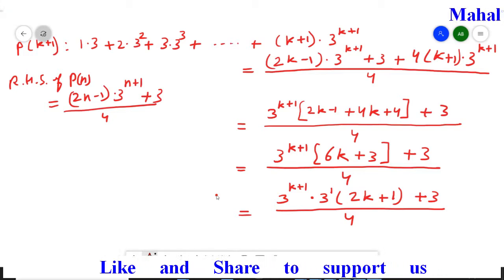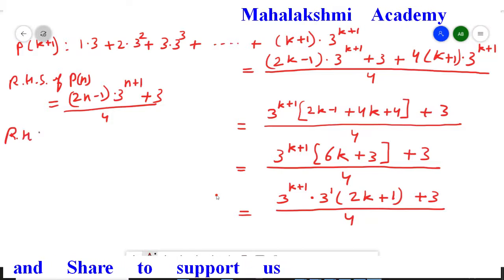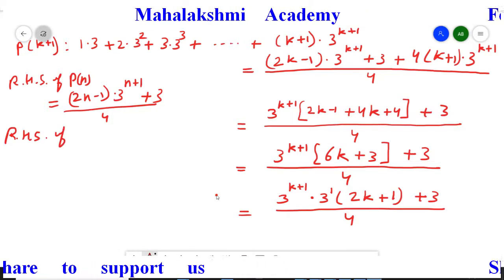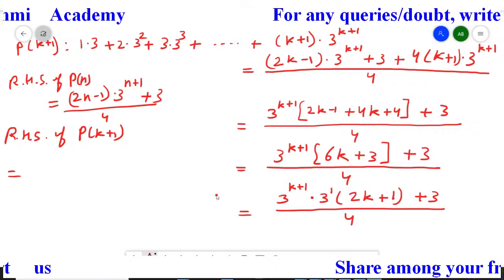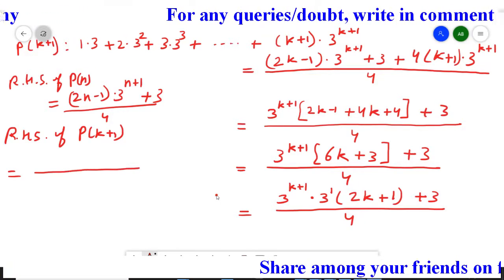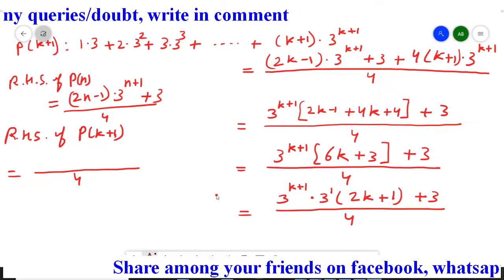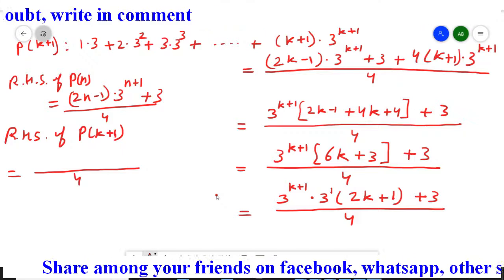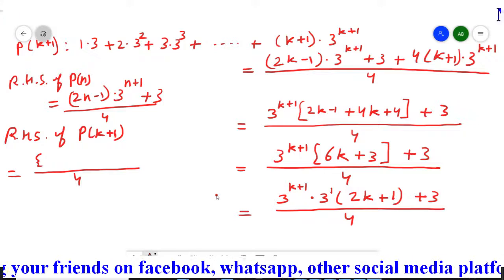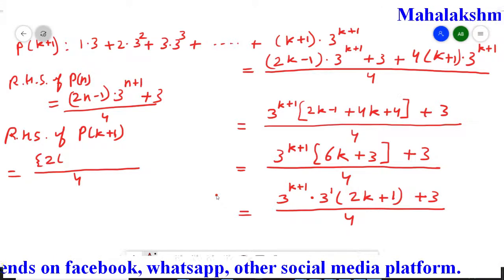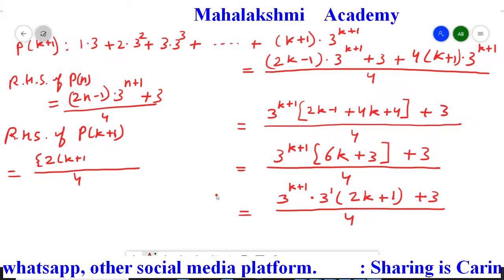So if this is the right hand side of Pn, then what is going to be the right hand side of P(k+1)? You can easily guess. Wherever n is there, we have to replace that n by (k+1). So I am going to replace this small bracket with the help of curly bracket, because, students, instead of n I have to substitute (k+1). So small bracket I am to use inside (k+1).